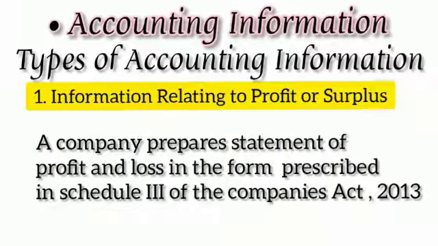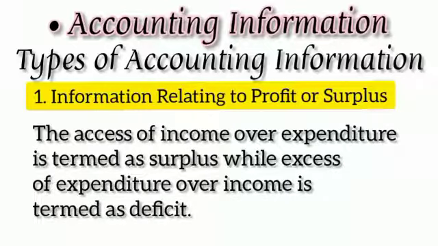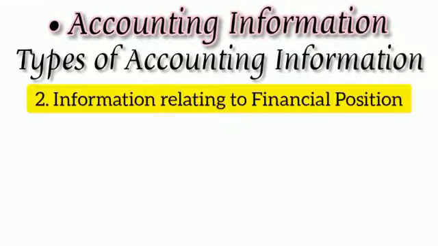A company prepares statement of profit and loss in the form prescribed in the Schedule 3 of the Companies Act 2013. The excess of income over expenditure is termed as surplus, while excess of expenditure over income is termed as deficit. Number 2, that is information relating to financial position.